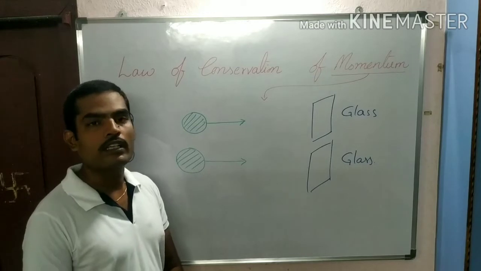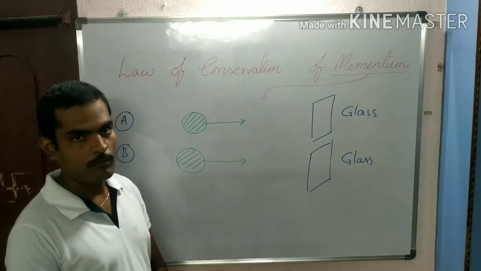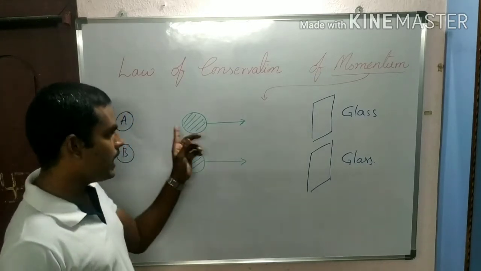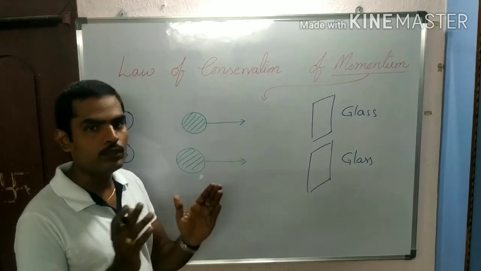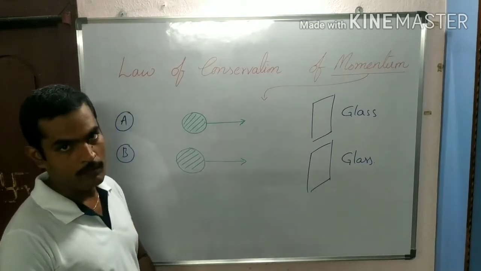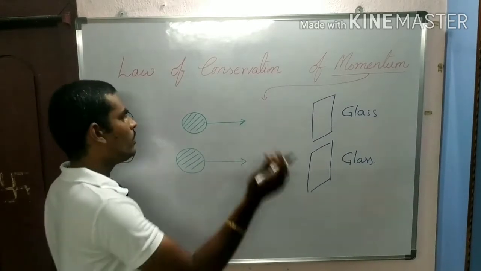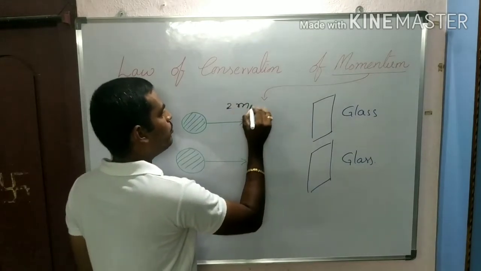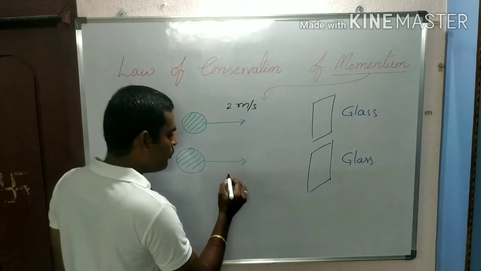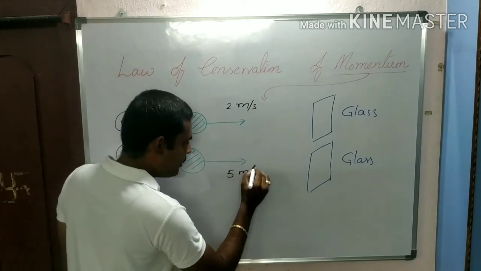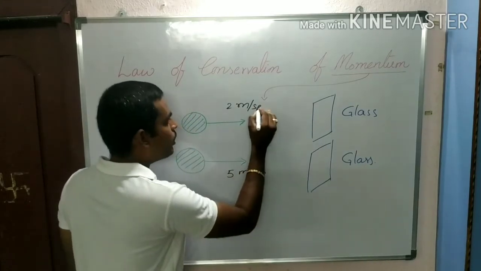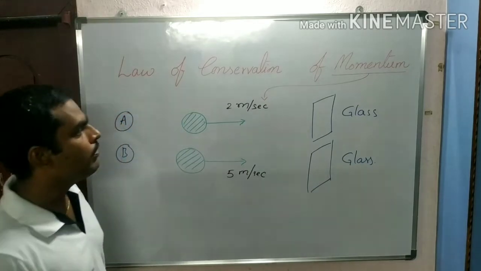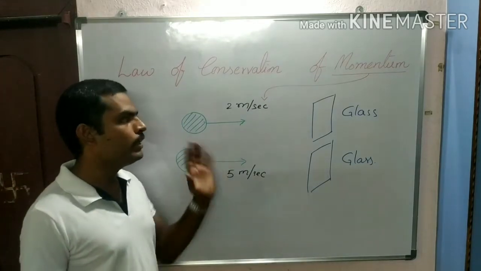You can't give a perfect answer, because I said they are just moving, but there is no value of velocity. Okay, I will give the velocity. A is moving with a velocity of 2 meters per second, and B with a velocity of 5 meters per second. Which of these two will have more ability to damage the glass?